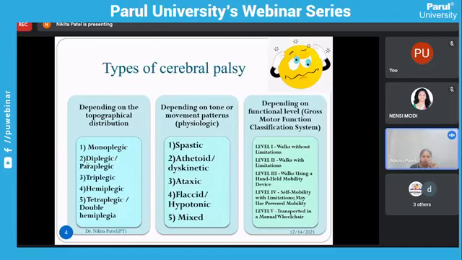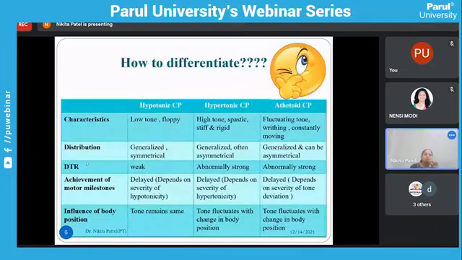Now, the most common question for everyone is how to differentiate the various types of cerebral palsy. When a patient comes to us, we can say it is just cerebral palsy, but later on, differentiation is very difficult: whether the patient has hypotonic CP, hypertonic CP, or athetoid CP. So we can see how to differentiate between these types.